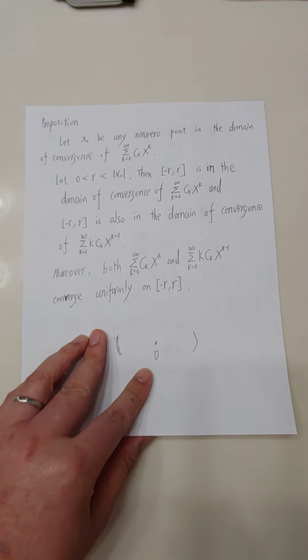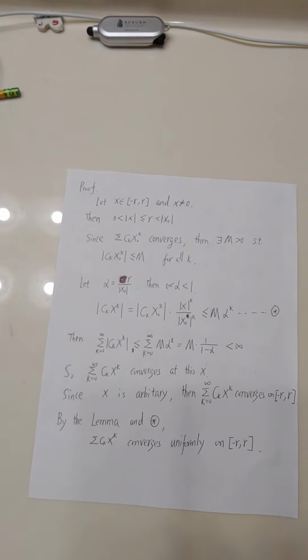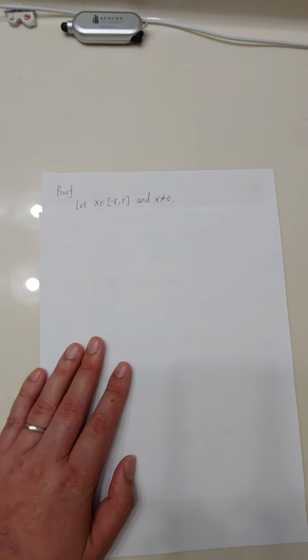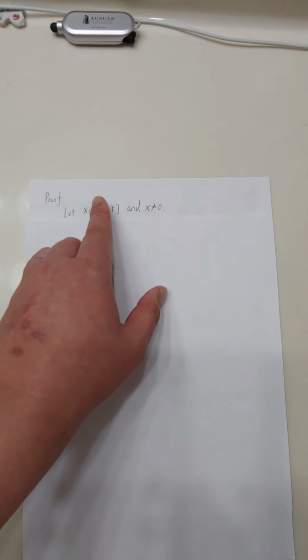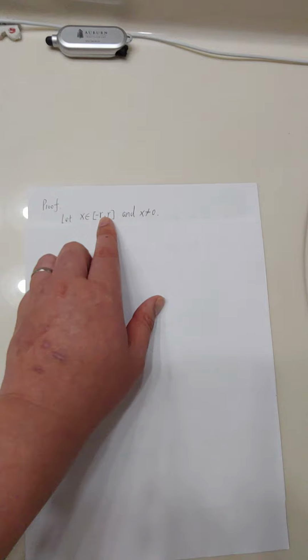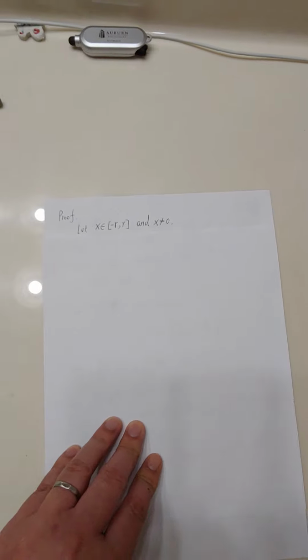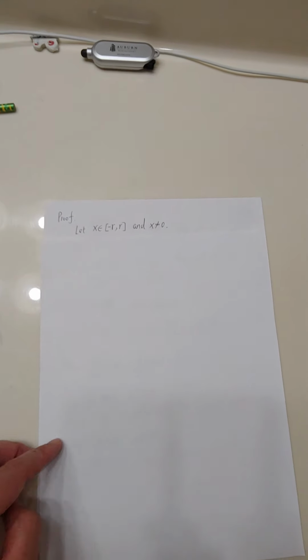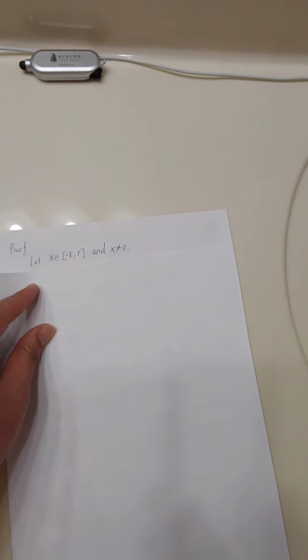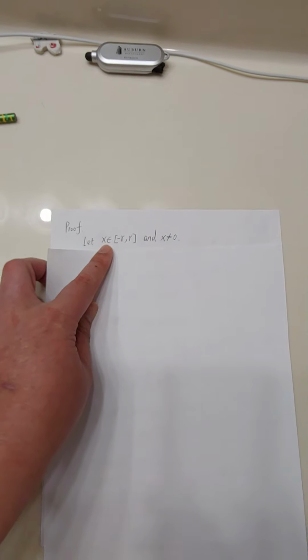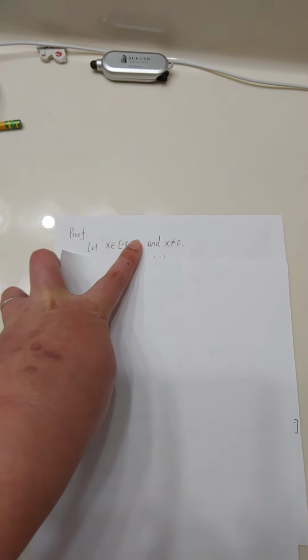So now let's look at the proof. This proof is a little bit long. Okay. So let's start from the beginning. Let's prove the original, the first power series, the original power series, which is convergent on this interval, and moreover, it's uniformly convergent. So now we take arbitrary x in this interval. Okay, then we prove that the power series at this x is convergent. So since it's arbitrary, it converges on this interval.